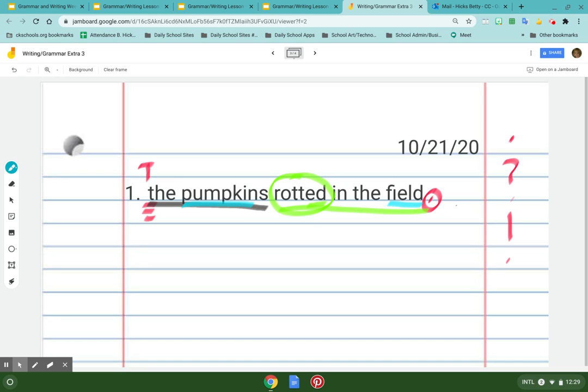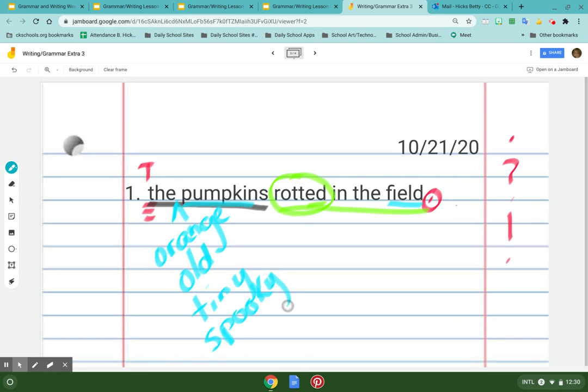And then I say, okay, can I add some adjectives? The orange pumpkins, that would be good. I could say the old pumpkins. I could say the tiny pumpkins. The 12 pumpkins rotted. Well, yeah, it would. I could do a number. Spooky is another one. All right. Sometimes I write a few.